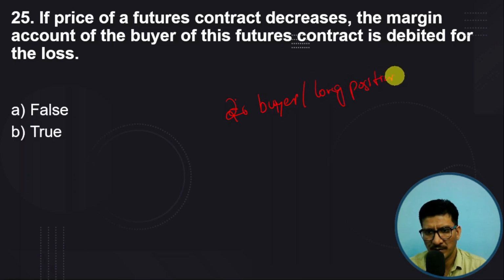It means that whenever there is a decrease in the price of the underlying, you have to pay the amount, the loss, right? And this loss will be debited from your margin account. The statement is true.